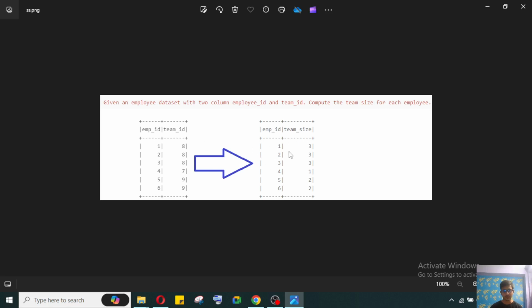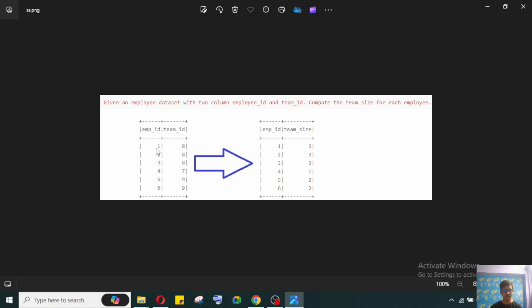In the output, for employee ID 1 the team size is 3, for 2 it is 3, and 3 also is 3. How is it coming? You can see it here. Employee ID 1 is from team ID 8, 2 is from team ID 8, and 3 is from team ID 8. So from team ID 8 there are 3 people.